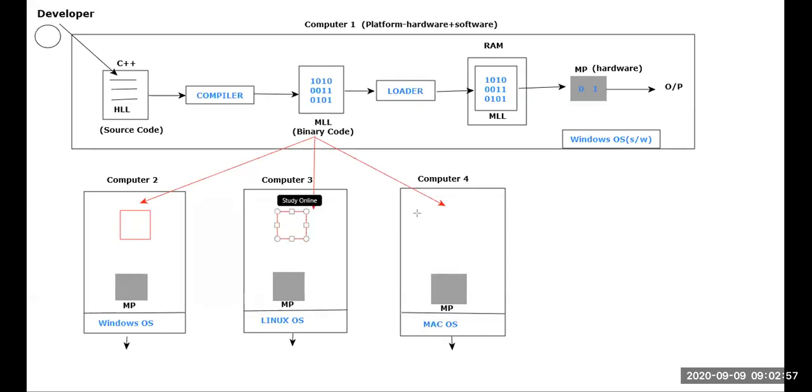In technical terms, I can tell this happens to be MLL. MLL means machine level language code. This is MLL. Later, that machine level language code will be taken by the loader. It will be loaded onto the RAM, and later we'll be getting the output.